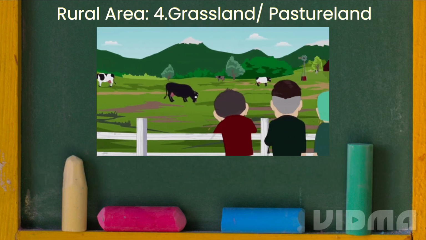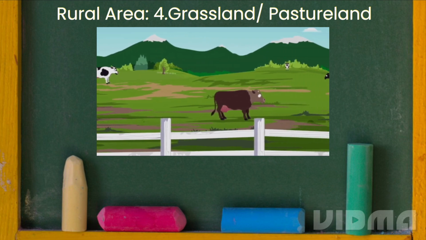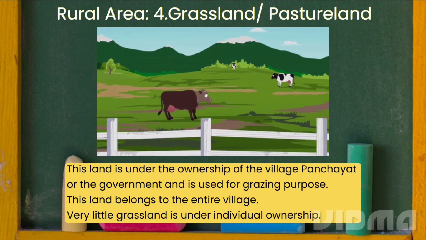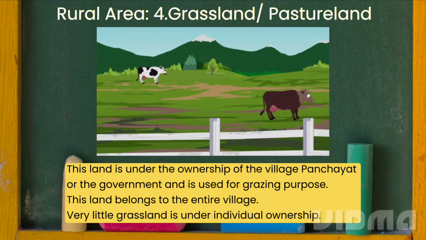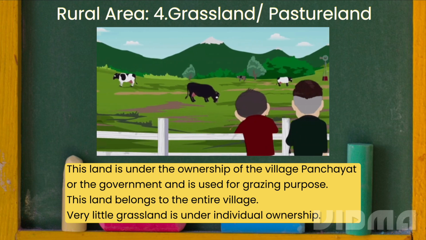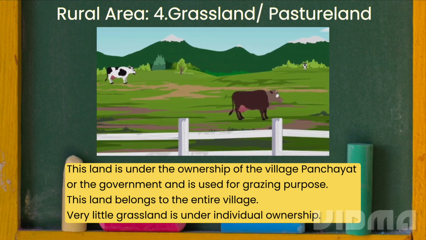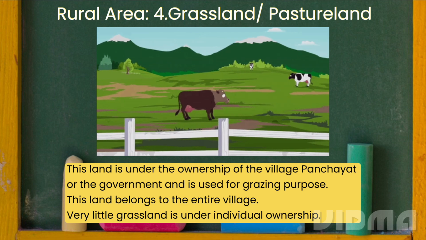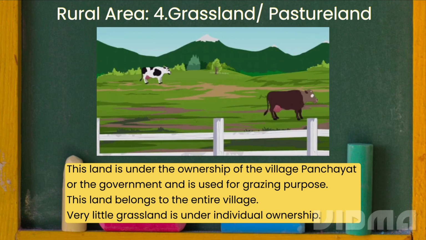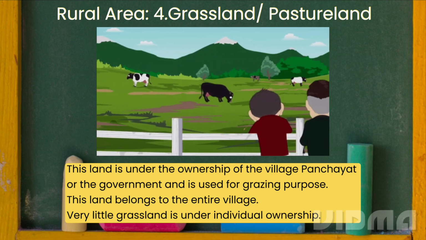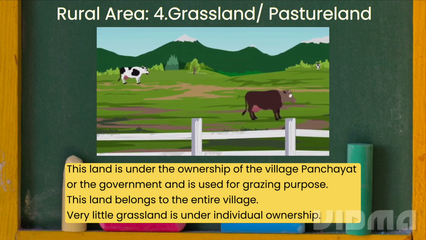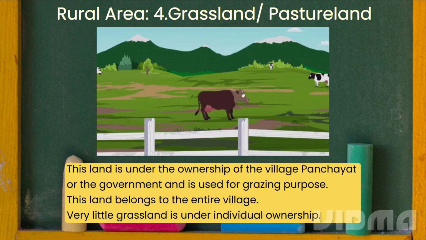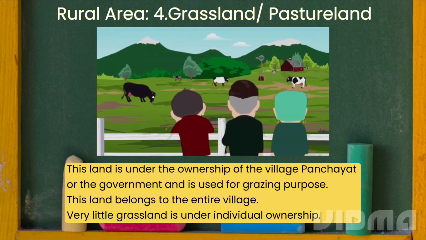The last type of land in rural areas is grassland or pasture land. This is the land that is under the ownership of the village panchayat or the government and is used for grazing purposes. This land belongs to the entire village. Very little grassland is under individual ownership. Grazing is where domestic animals eat the grass, and this land is given by the government for the people, so the people can feed their domestic animals.